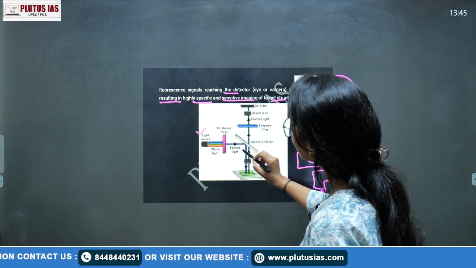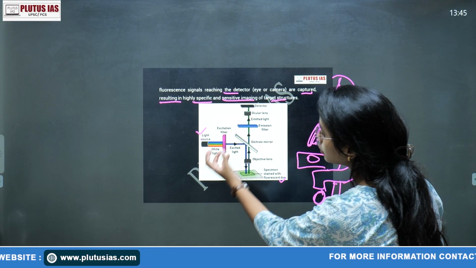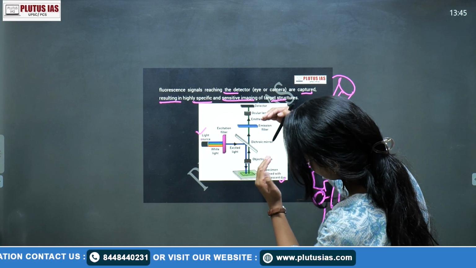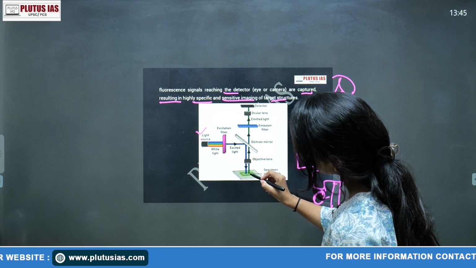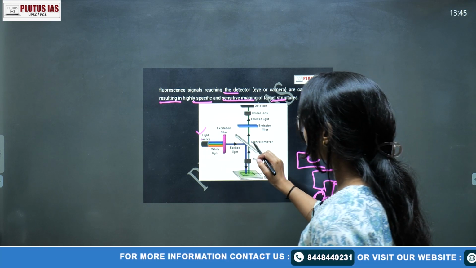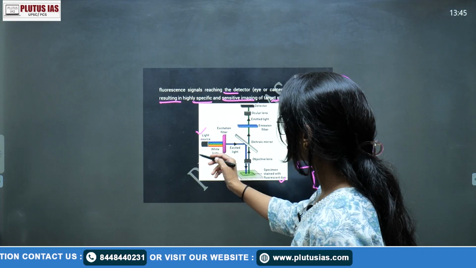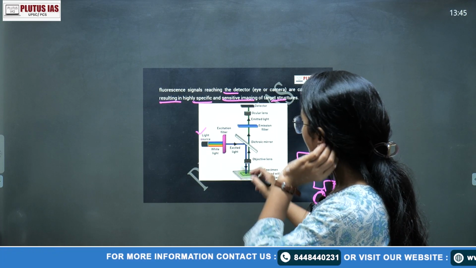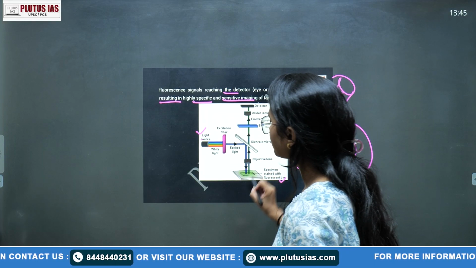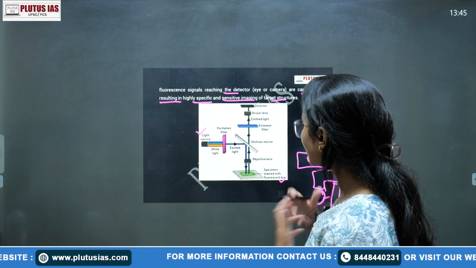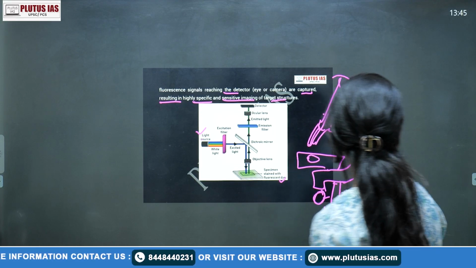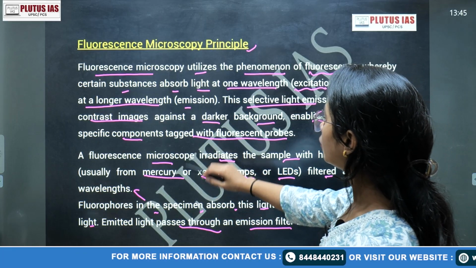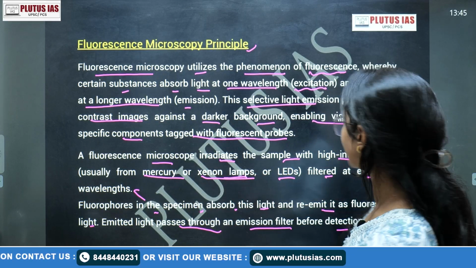With the help of this mirror, the light which is emitted from the light source and filtered by the excitation filter falls specifically onto your object. That's how the light from the light source falls on your specimen. And what happens after that? After the light falls on this specific substance, the light gets reflected back. That's what we have just said: the fluorescent microscope irradiates the sample with high intensity light, and filters the excitation wavelength.